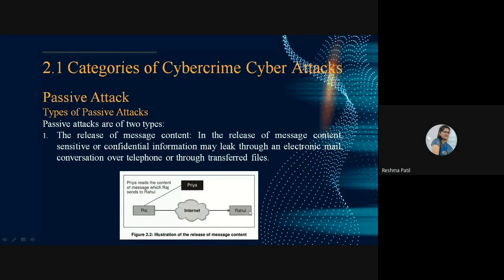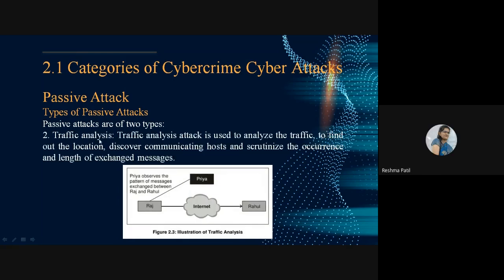This is a release of message content. That message is going to be released to somebody else, leaking that information. This is a passive attack. Passively, she is observing everything, what conversation is going on in between Raj and Rahul. Understood this release of message content? Yes, ma'am.